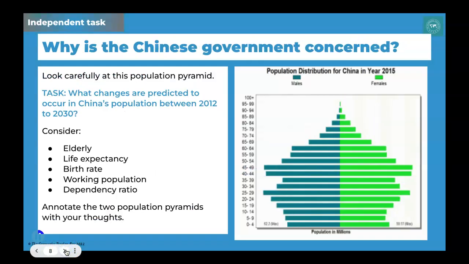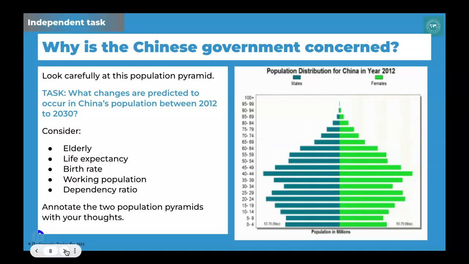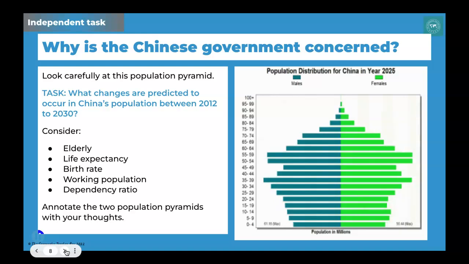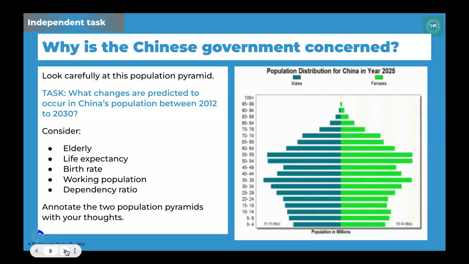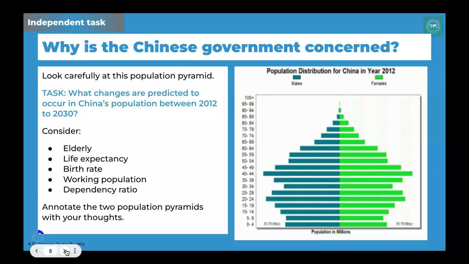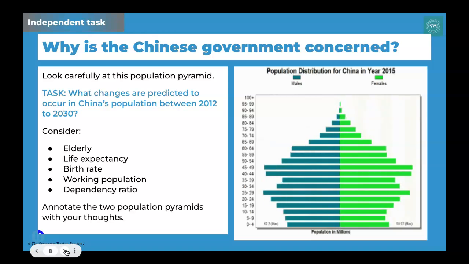So why is the government so concerned that people are choosing to have fewer children? Before we try and answer that question, we're going to look specifically at the population structure of China and how it's changed over time. You can see on that graphic to the right how the population pyramid has been changing. It shows you how it's changed since 2012 and how it's predicted to change by 2030.